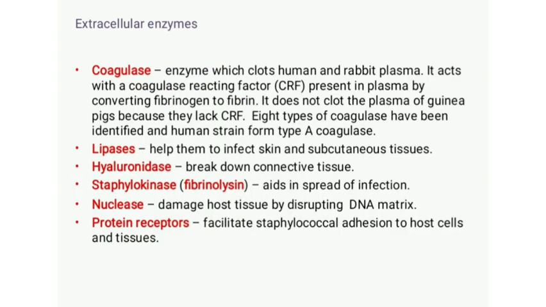Next one is extracellular enzymes, another factor that provides pathogenicity to the Staphylococcus aureus. Staphylococcus aureus produces a number of extracellular enzymes like coagulase, lipid hydrolases or lipases, hyaluronidases, staphylokinase, nucleases, etc. These are some of the extracellular enzymes produced by Staphylococcus aureus, and these enzymes act as virulence factors, providing pathogenicity to the Staphylococcus aureus.